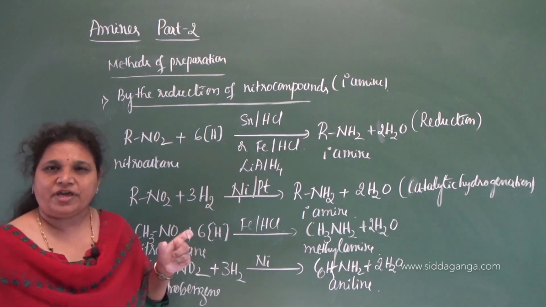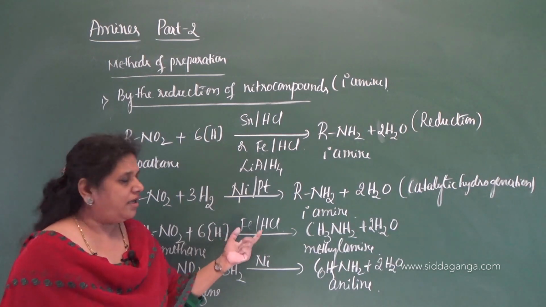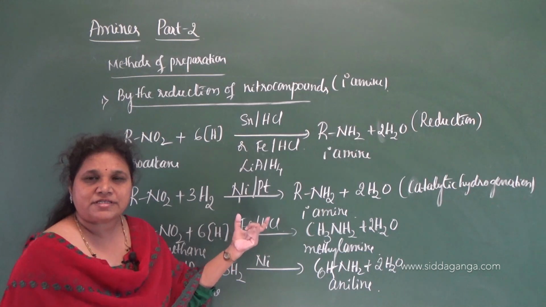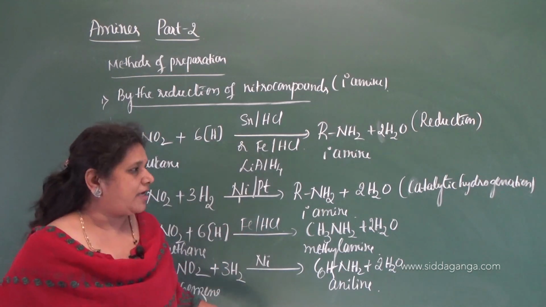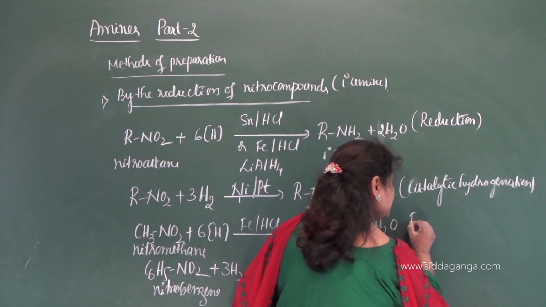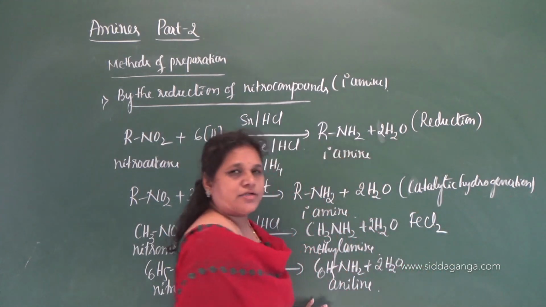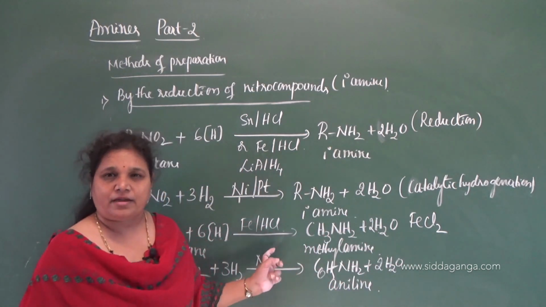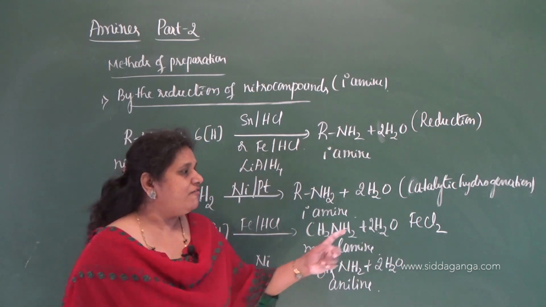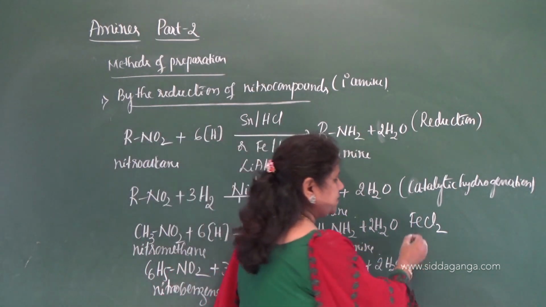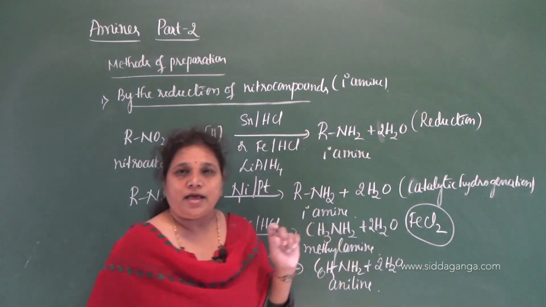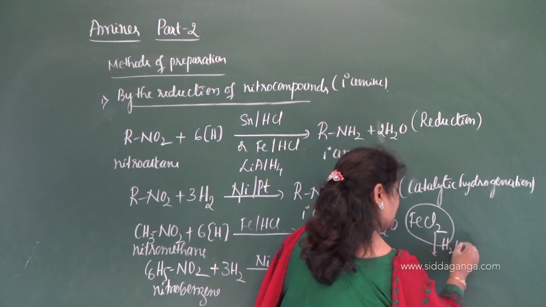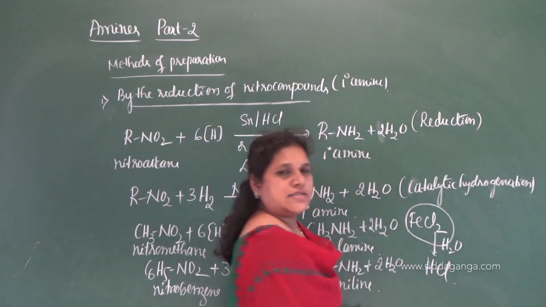Scrap iron is the waste iron you can use here in the presence of HCl. During the reaction, it forms ferrous chloride. The scrap iron, the waste iron, forms ferrous chloride, and this ferrous chloride gets hydrolyzed to liberate HCl.